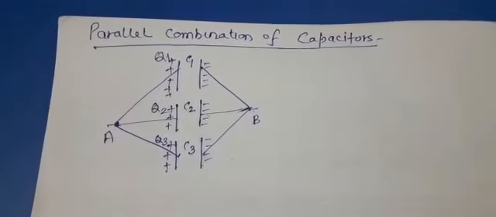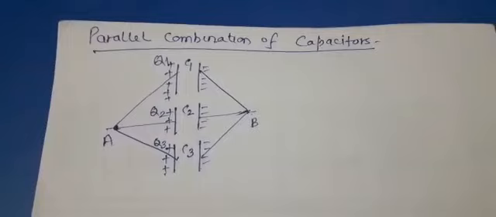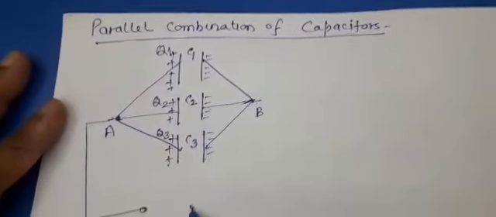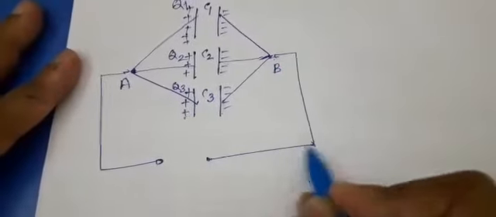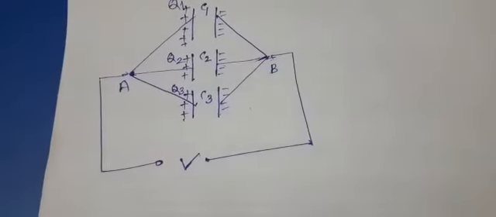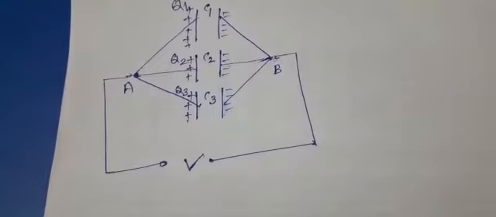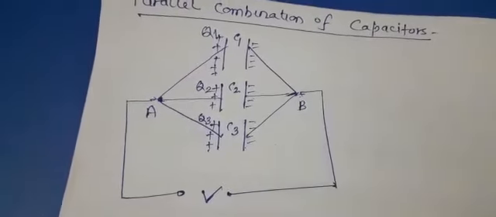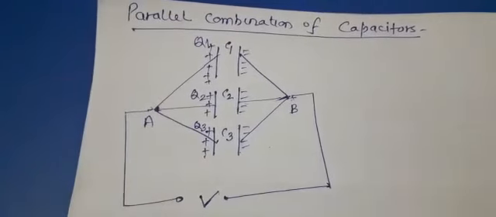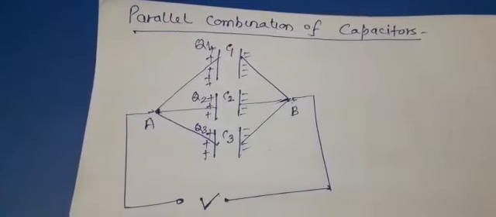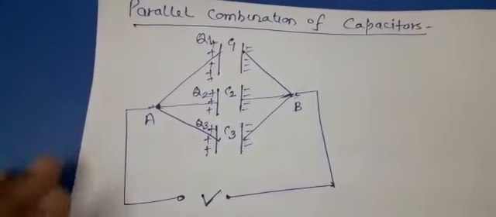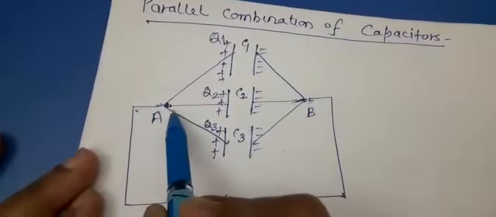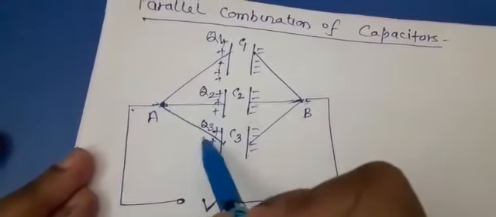Now, when the capacitors are connected in parallel, obviously a voltage source is always required. We require a source. Without it, the capacitors will not be able to store charge and energy. So voltage is a must. This is a representation of how the capacitors are connected in parallel. And a technical point: whatever charge is provided from this terminal divides at this point.